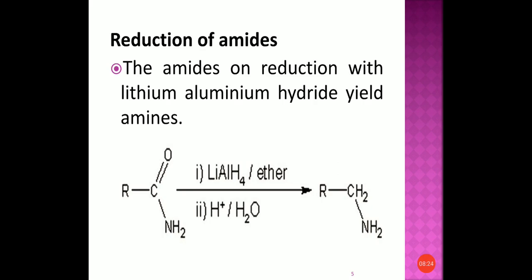And the last method we have discussed today was reduction of amides. Amides can be reduced with lithium aluminum hydride to yield amines. The method of preparation from nitrile is very important. That reaction is used to ascend the amine series. That means it is used to increase the number of carbon atoms in the amine. So that method of preparation is a little more important among these.